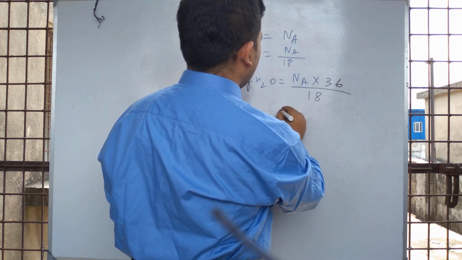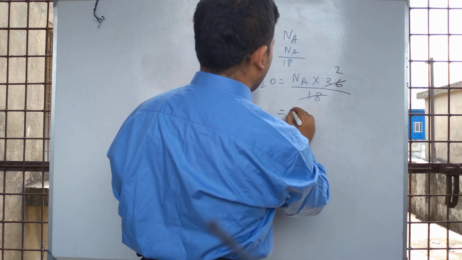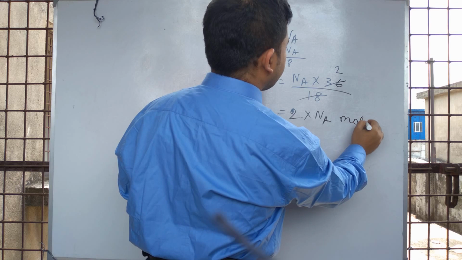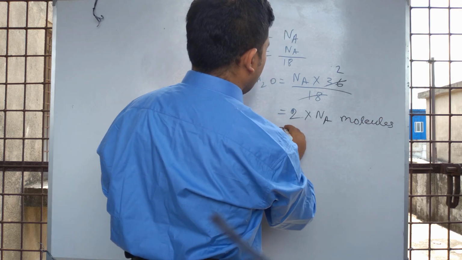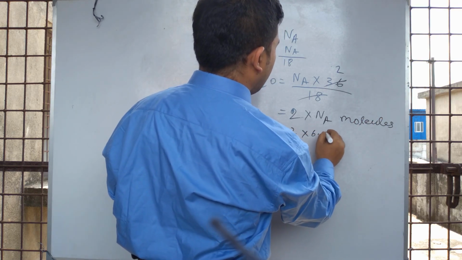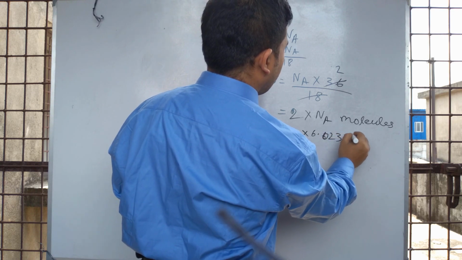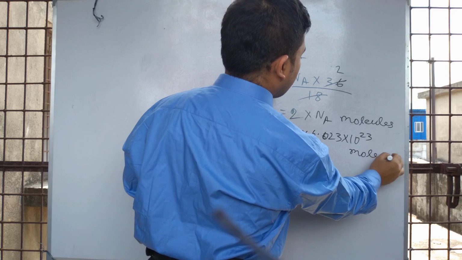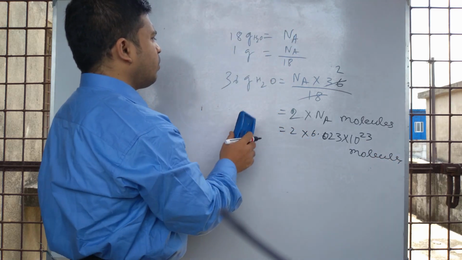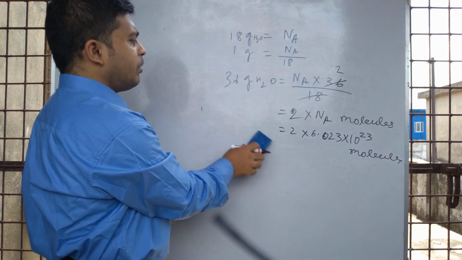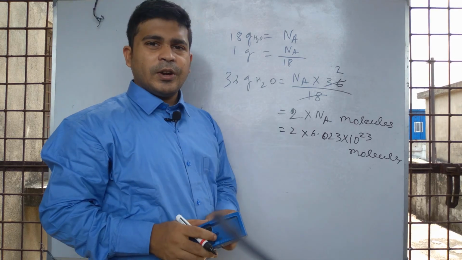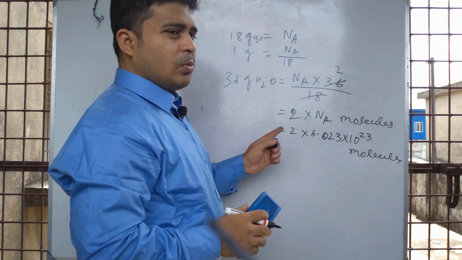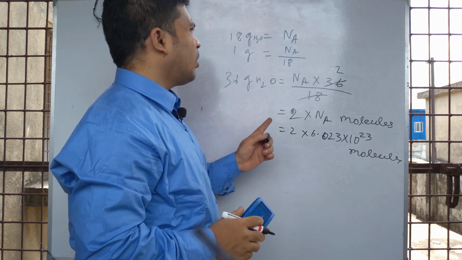So this is 2 into Na molecules, meaning 2 into 6.023 into 10 to the power 23 molecules. These molecules are present in 36 gram of H2O. So you understand this calculation. This is an application of mole concepts and Avogadro number relations.